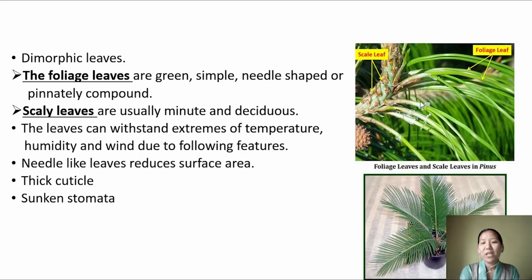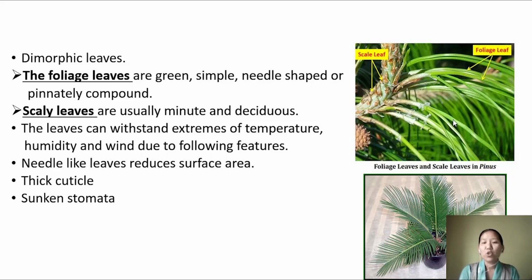For example, in the case of Pinus, the leaves are needle shaped, and this needle shape reduces the surface area. Another feature is that the leaf has a thick cuticle covering. On the surface of the leaf there is a cuticle, and this cuticle is very thick. This helps them to withstand the extreme temperature.